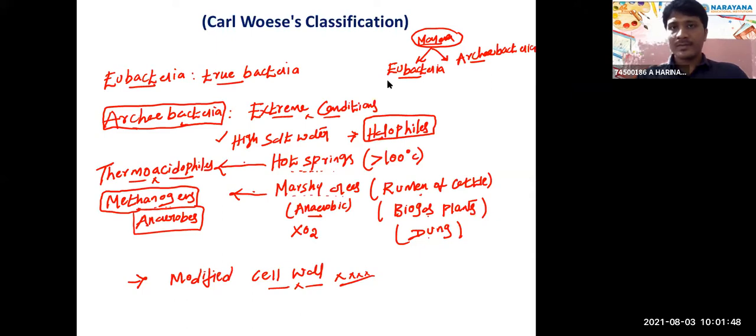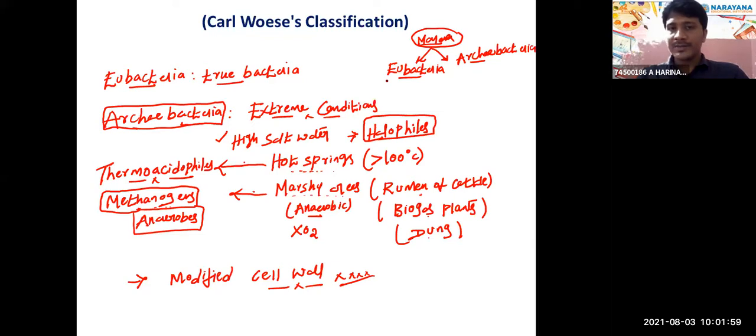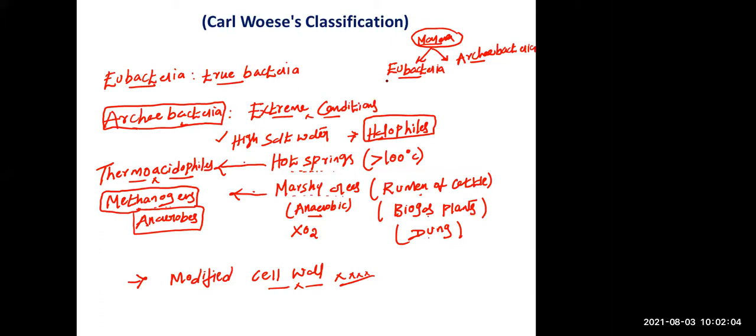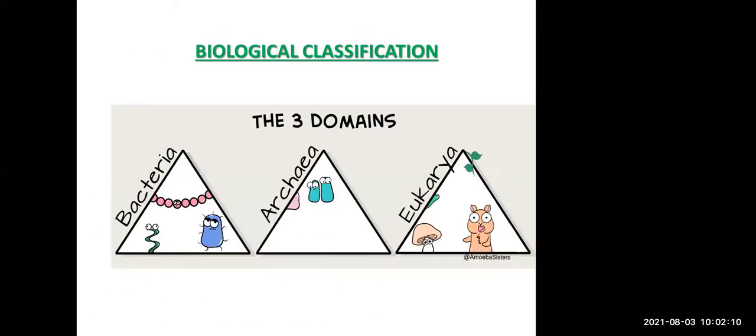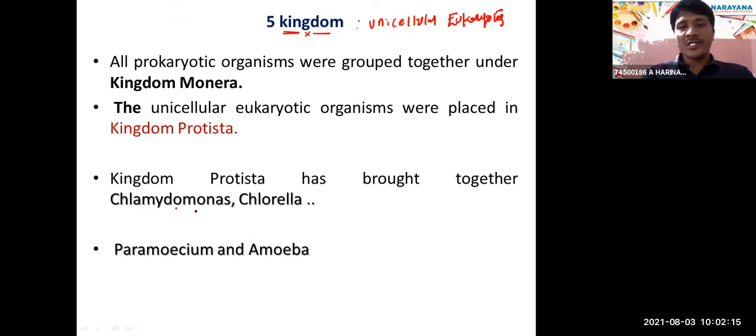So next, the first kingdom. What are examples of unicellular eukaryotes? Eukaryotic algae and protozoa. Chlamydomonas and Chlorella. So Whittaker placed these unicellular algae, or unicellular eukaryotes, under Protista.